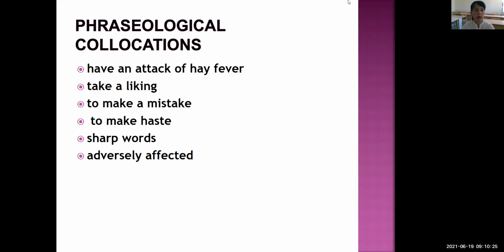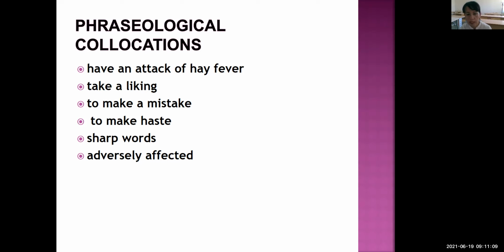Here, students, to make a mistake, make haste, take a liking, to have an attack of hay fever, you see the structure of these phraseological collocations is verb plus object, but the last one, sharp words, the structure is adjective plus noun. The next one, adversely affected. Here, adverb plus past participle, and it means badly affected.